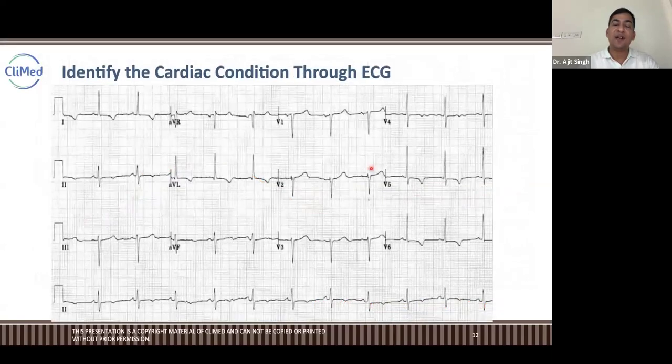Okay, now identify this cardiac condition through ECG. Yes, guys, what is this? I'm making you practice here also. Tell me. What is this, guys? Come on, fast. Tell me, I'm looking for answers. Don't take much time here, guys. Come on. What is this? Check, everyone.